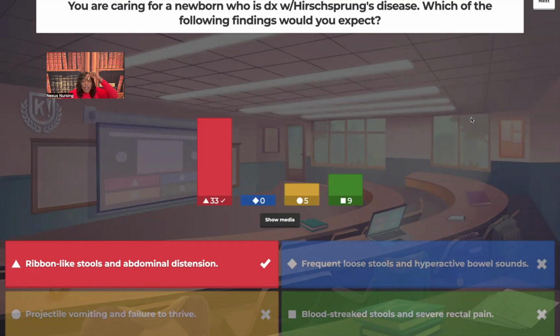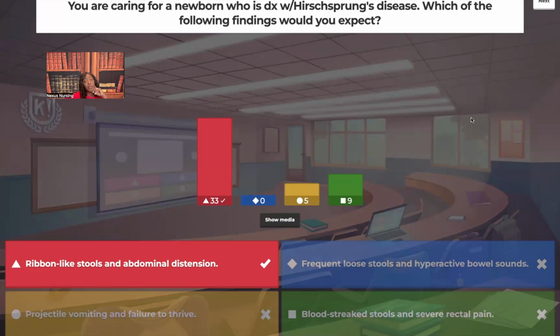And so that little bit of fecal matter that does squeeze through that sphincter comes out looking ribbon-like because it was such a tiny area to squeeze through. And of course, that patient's going to have abdominal distension because you have all this fecal matter that's just building up because it can't go anywhere. That sphincter is not relaxing for that fecal matter to get through.